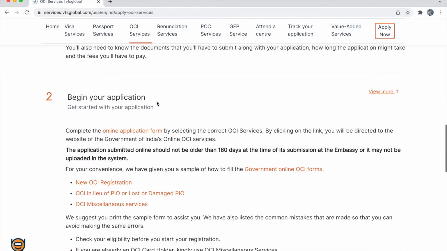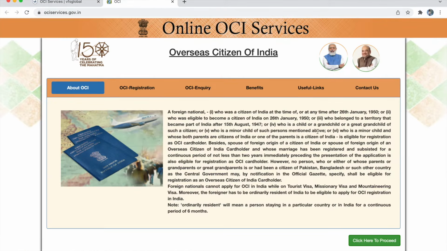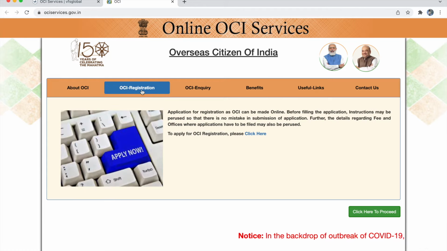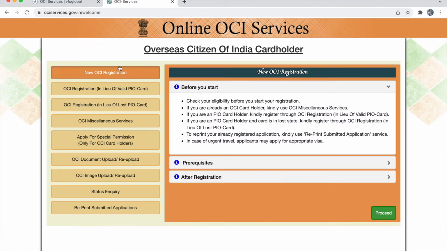So next is step 2. In step 2, we are going to fill our online OCA application in the Government of India OCA portal. To do that, we have to click the online application form link which is mentioned in the VFS site. This will take you to the Government of India OCA portal. In this, you have to click OCA registration and click here to proceed. So this is your left hand menu. In the left hand menu, you have to choose your OCA category. Our OCA category is OCA miscellaneous service since we are applying for renewal of the OCA.